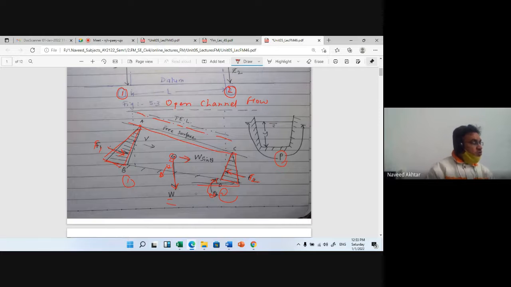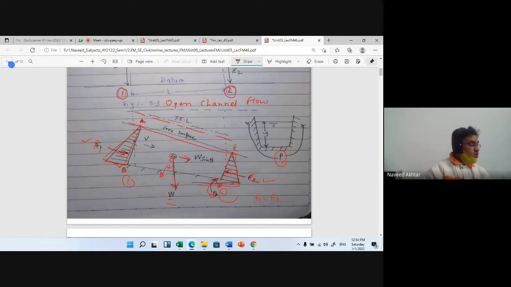Both F1 and F2 are the forces of hydrostatic pressure on the free body of our channel section ABCD. The depth of water in the prismatic section is the same. It means that F1 is equal to F2.